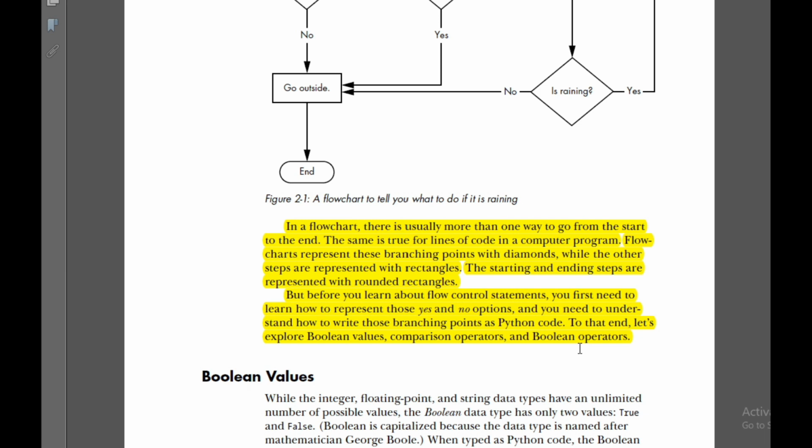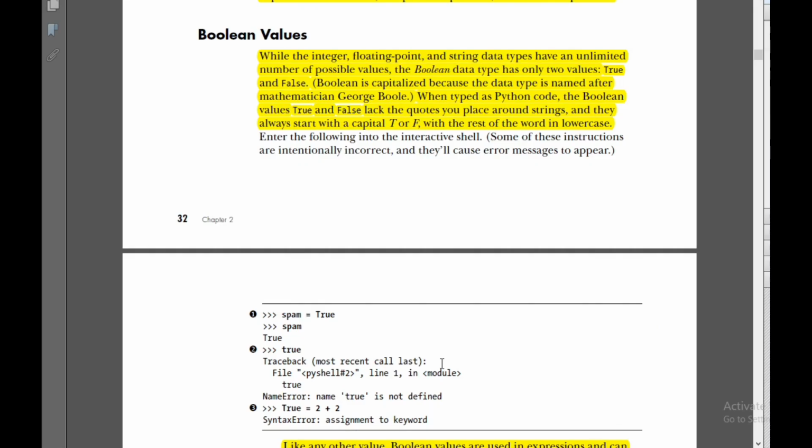Before we start writing the conditional statements, we'll make use of these Boolean values, comparison operators, and Boolean operators. After studying these operators, we'll move on to the conditional statement.